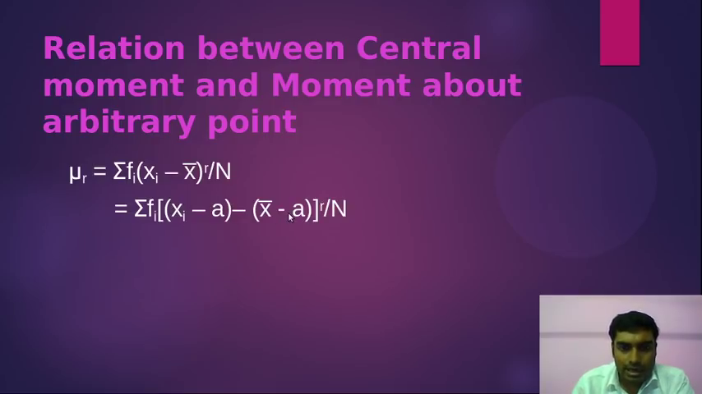Next, I expand this one by the binomial series, right? So this is the first term of the binomial expansion, and this is the second term. Remember, this second term is basically constant. x bar is a constant because the mean is a constant, a is also constant, and here xi is the variable. I have taken the sum over all these binomial terms.